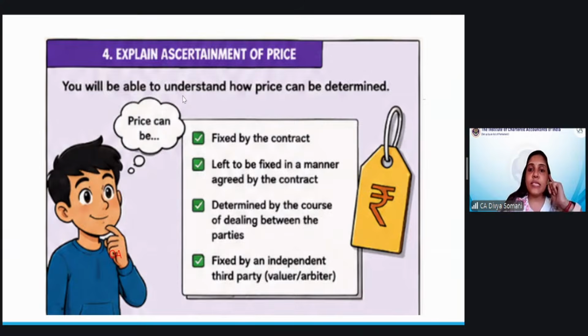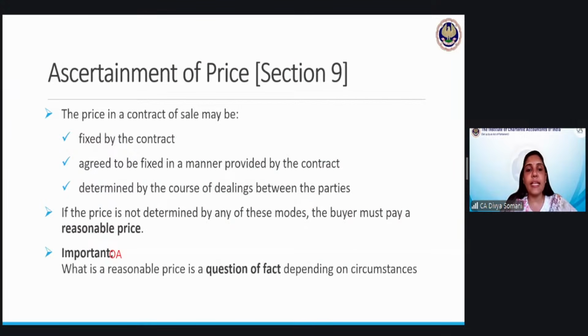Next, how is the price determined? In the last session also we discussed this. So price is generally fixed by the contract between the buyer and seller, by mutual agreement between them, or in any other general manner as they like. So basically it is fixed by the contract. While entering into the contract, they mention the terms, or otherwise it is fixed by the dealings between the parties, how they are frequently dealing with each other. That is the core thing on the basis of which it is done. Because if we are dealing again and again with the same person, we might get some discounts also.